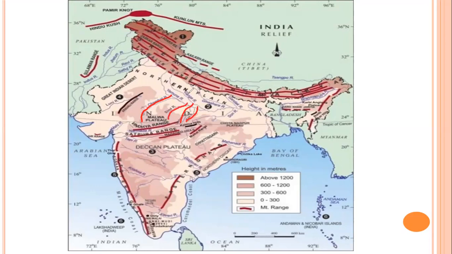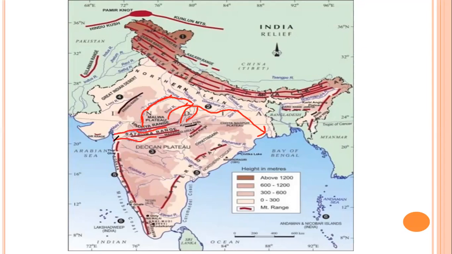Now these flow from southwest towards southeast. This is because our Indian Peninsular Plateau is a bit tilted towards the east. It slopes towards the east. So most of the rivers flow towards the east side and drain into the Bay of Bengal, except two rivers, Narmada and Tapi.